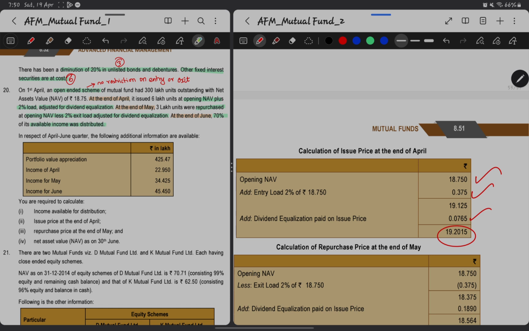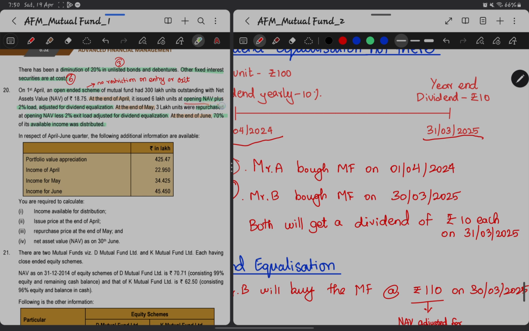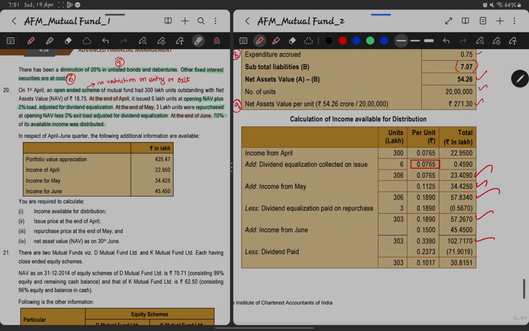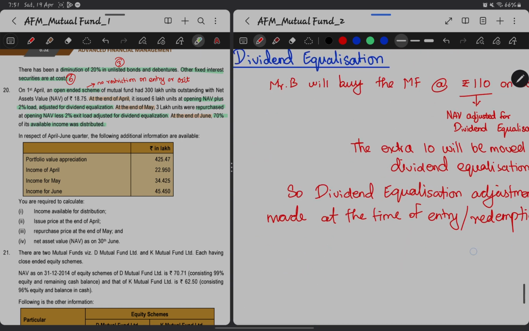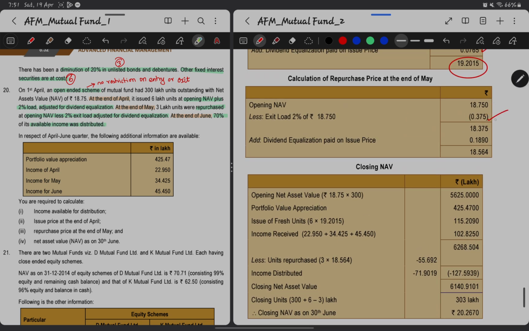Now they're asking repurchase price at the end of May, what it will be. Opening NAV, because they told opening NAV plus 2% load, then here repurchased at opening NAV less 2%, and adjusted for dividend equalization. At the end of May, during this repurchase, we know that the dividend equalization is this much, 0.1890. And the 2% load also has to be reduced. So opening NAV minus 2% load, add 0.1890 will give us the repurchase price at the end of May.